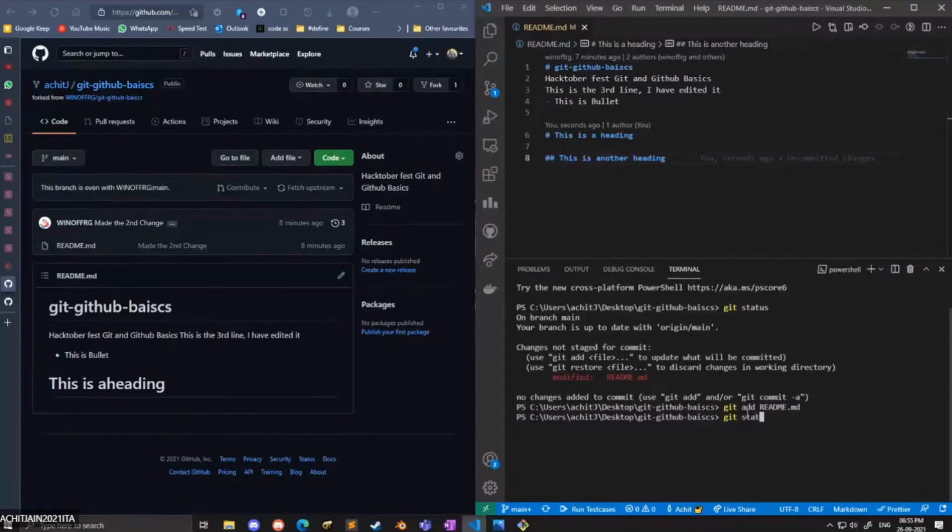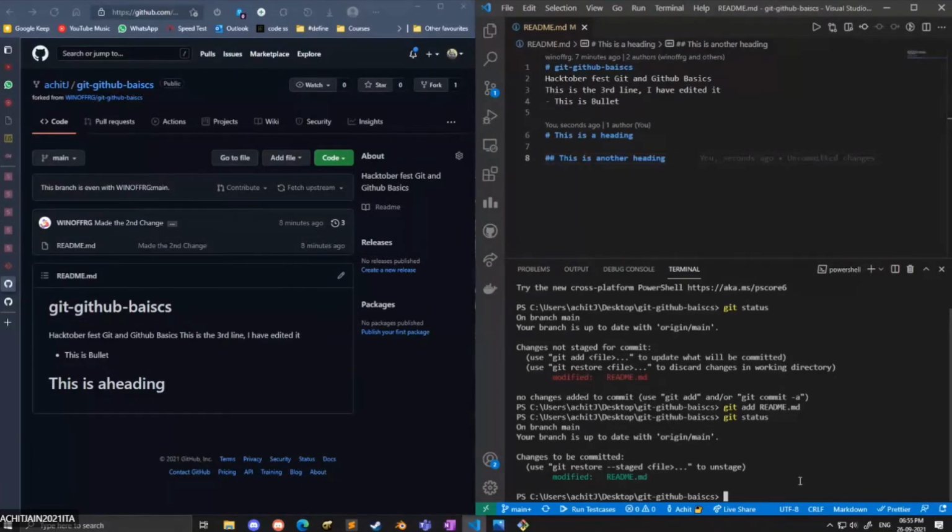So write git space commit. See that the green line mentions that you have modified that file. So you need to write now git space commit space -m. -m is the message that we need to provide. In double inverted commas you need to mention your message, that is, changed the file, means added second heading.